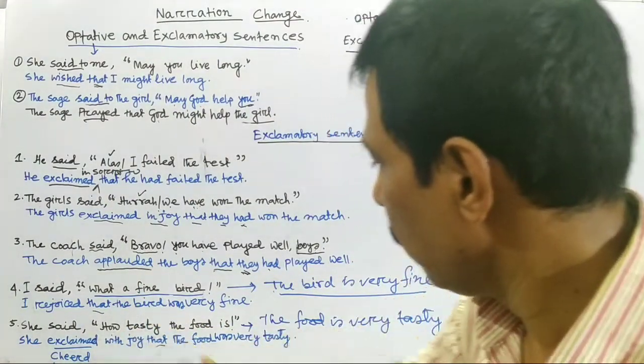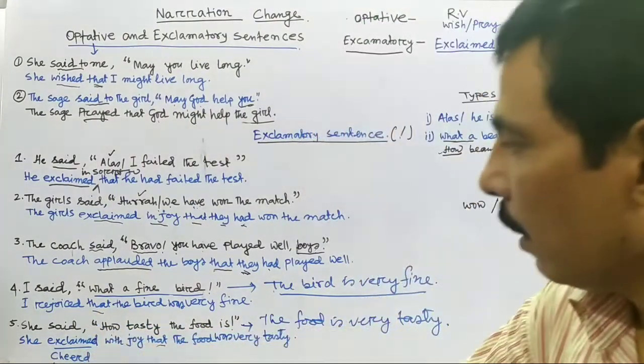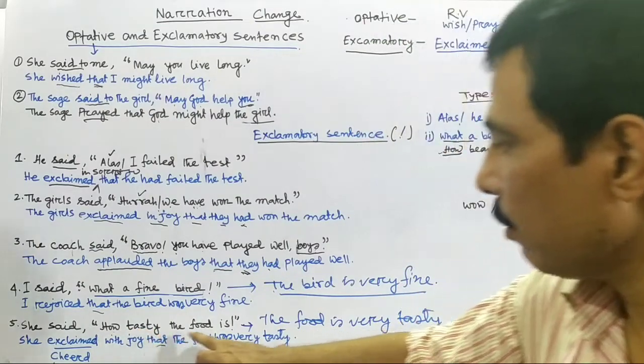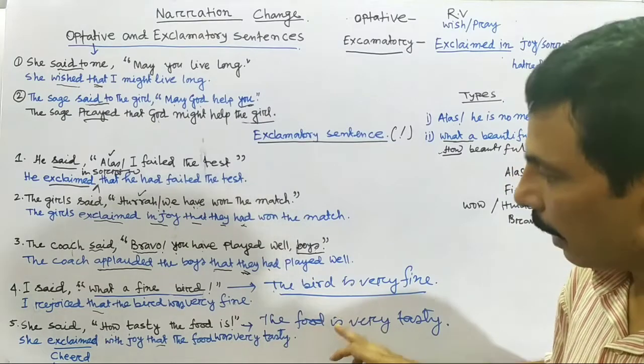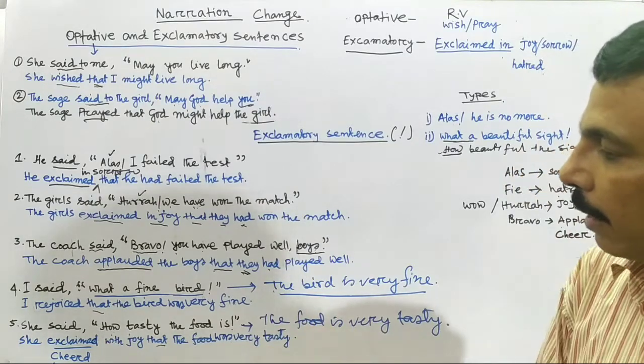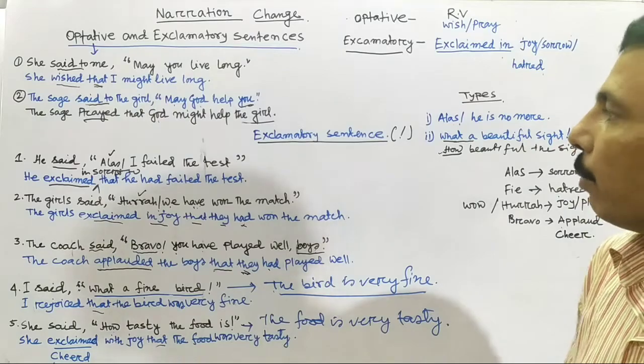So look here, if you find what and how, then at first change this portion, what and how, into assertive portion, then you change the narration. It will be very easy and convenient for everyone.